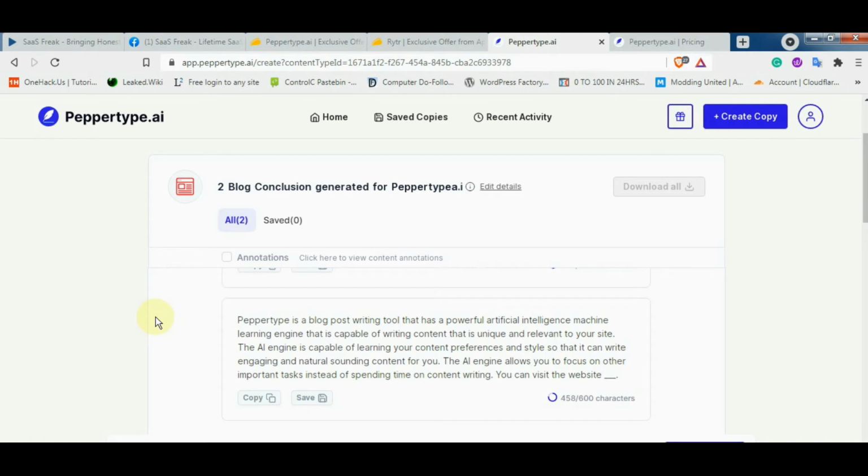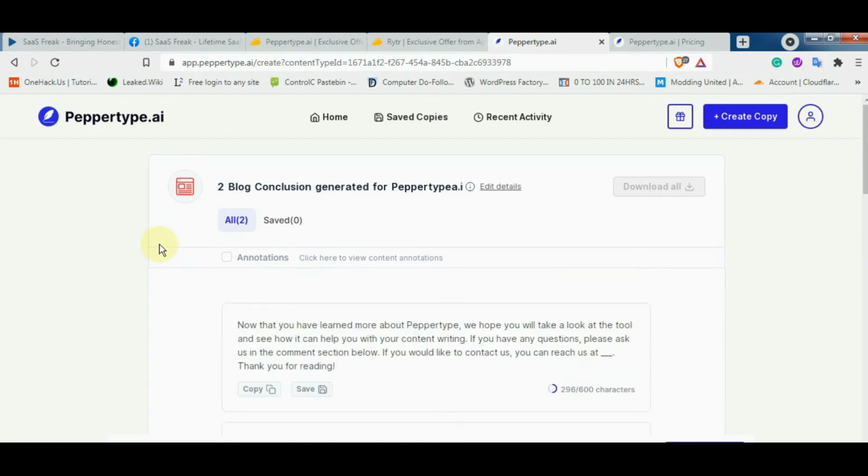So this one really looks cool, and before moving forward I want to say that if you guys are searching for a tool that will help you in blog post writing, try Jarvis, or if you don't have much budget, go with papertype.ai. This one will really help you out. But still, if you are searching for something that will help in copywriting, go blindly with either Writecream or Writesonic. They are amazing.